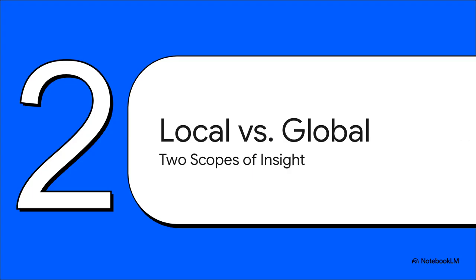Okay, so how do we actually start making these powerful models transparent? Well, the first step is understanding that explainability isn't just one single action. It's a process that really operates on two different levels or scopes, local and global. And knowing which lens to use and when is the absolute key to getting meaningful answers from your model.